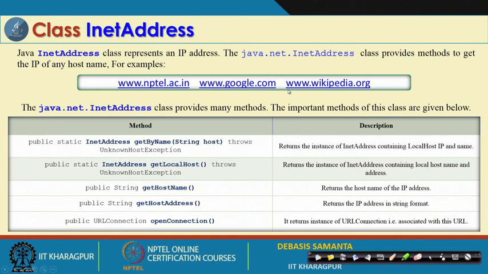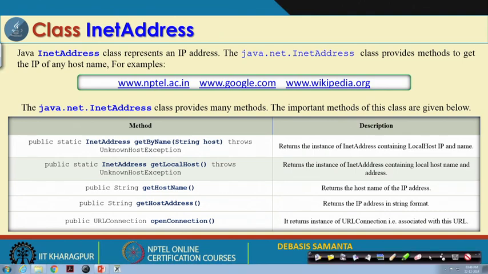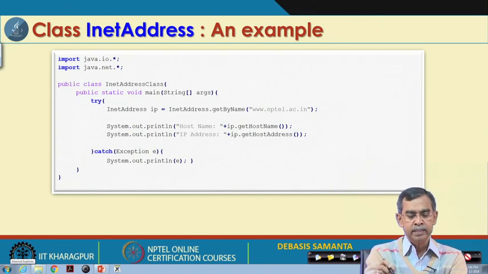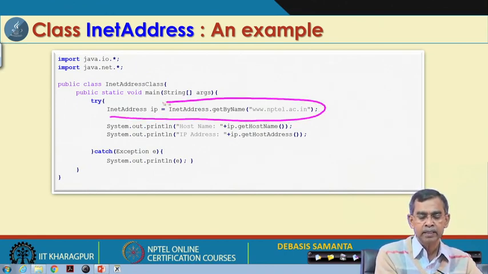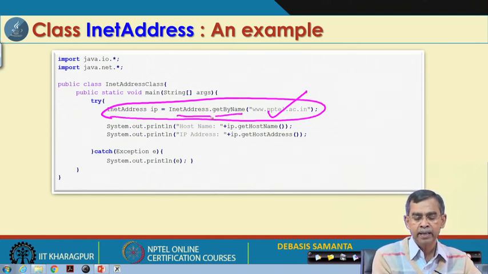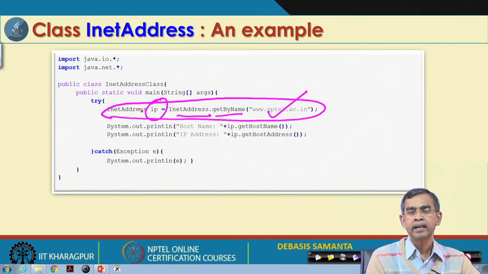And INET address is also similar to the URL address, but it has a different way of composition related to the internet address. So, IP, port, everything can be there. As we have seen, these are the different methods, very similar to a URL, by which you can access different information related to a connection. Here is another example that we can see. INET address is just like a URL, which I have specified here, with get by name and INET address. So, IP is basically the INET address in this case.